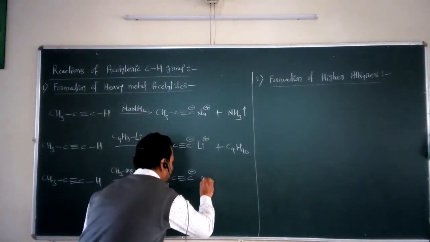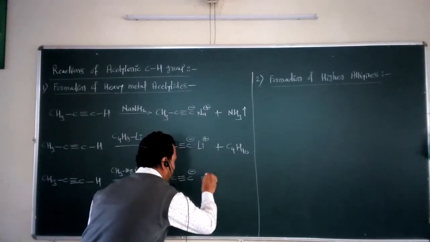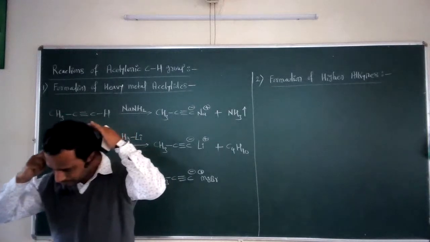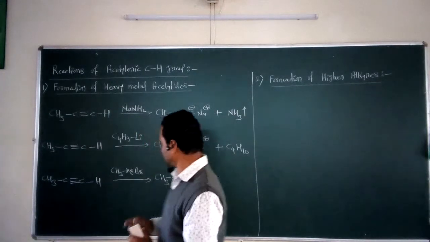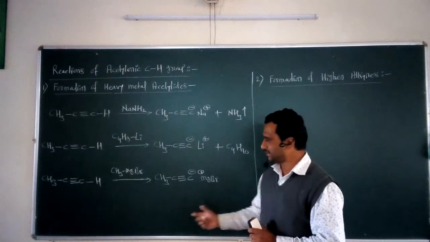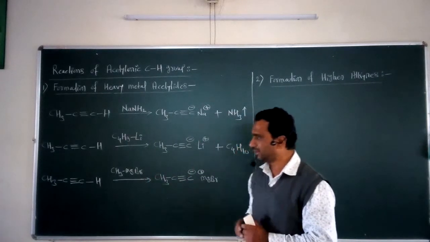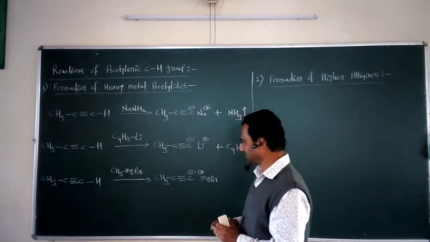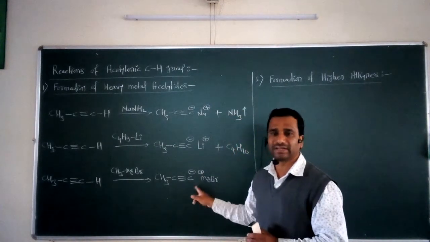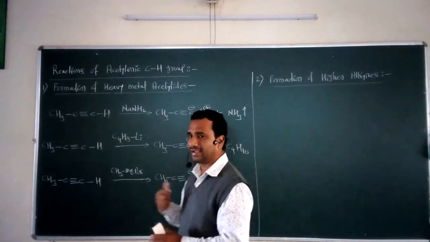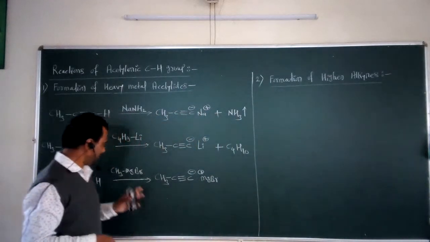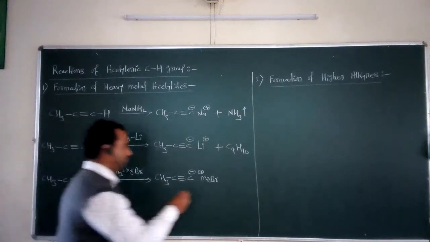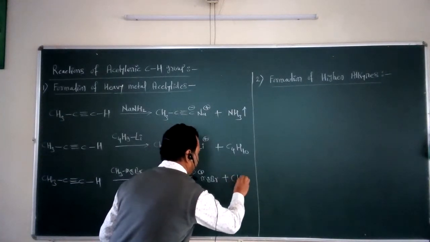So we get MgBr plus. This heavy metal acetylide formation takes place by the reaction of Grignard reagents with propyne, along with a byproduct. What is the byproduct? CH3 from the Grignard reagent and H from the propyne form the byproduct CH4.